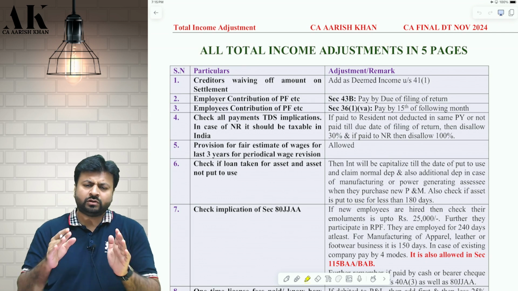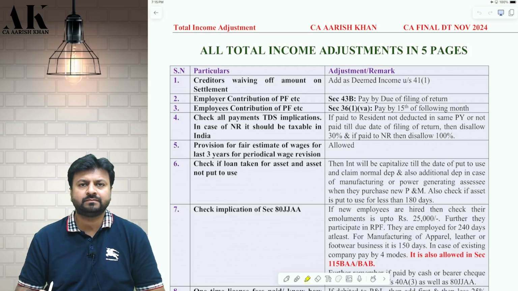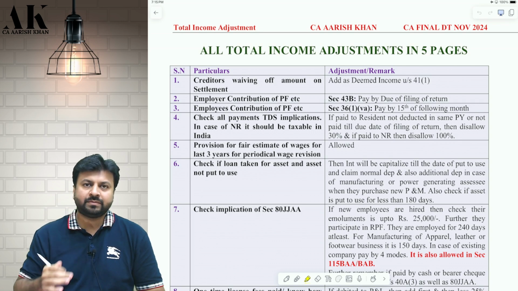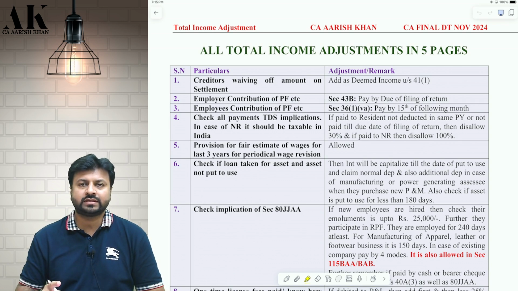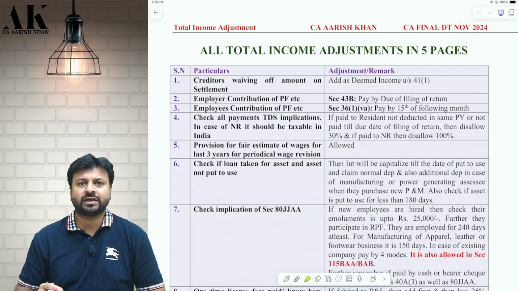So follow these many things at least, apart from what you are doing at your end: the 23 papers compilation, the 34 case scenario MCQs, and this file. This will achieve most of the objective which is required. Apart from this, I don't think you are required to see any other video and waste your time. If you see anything else, that is always going to be a value addition, but it is not going to make any substantial value addition after these three things.